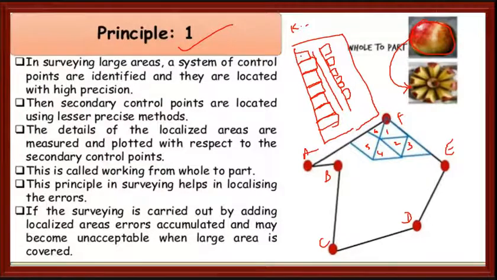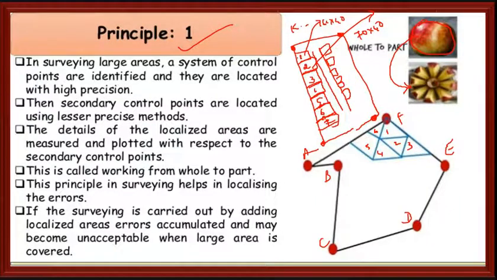This is a plot. This is the house of roll number 1. This is the house of roll number 2, 3, 4, 5, 6, 7. Similarly, we will have the plot number 1, 2, 3, 4, 5. Depending upon the survey, what they will do first, they will fix the bigger part. First, they will fix the boundaries, then they will divide the plot. It may be 60 by 40 size. The second plot may be a little bit bigger, say 70 by 40. Depending upon that they will do.